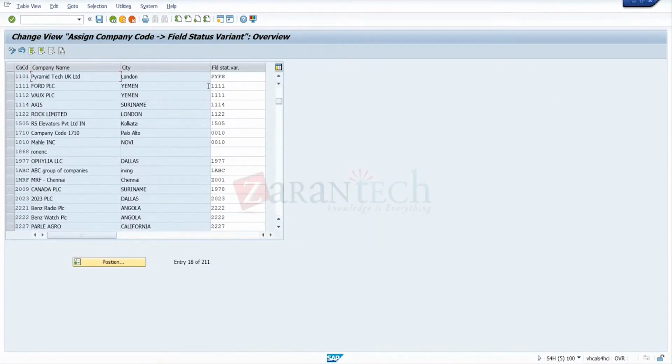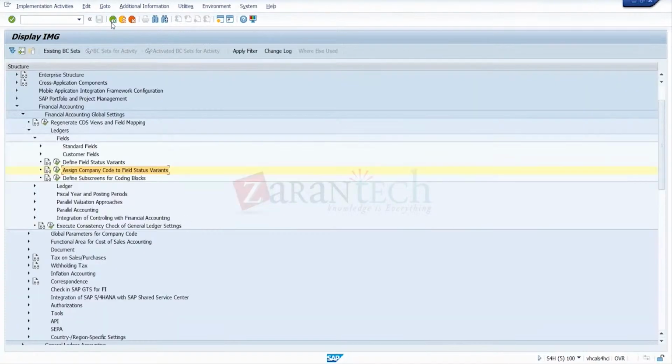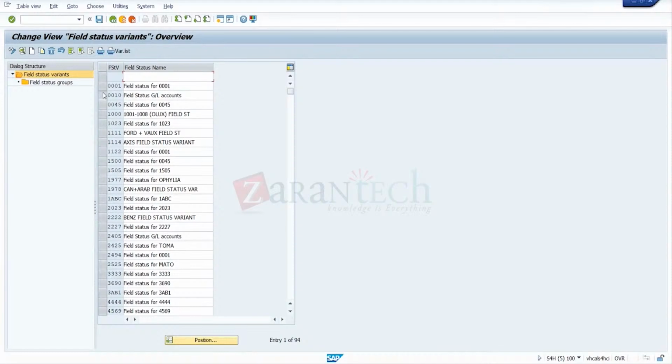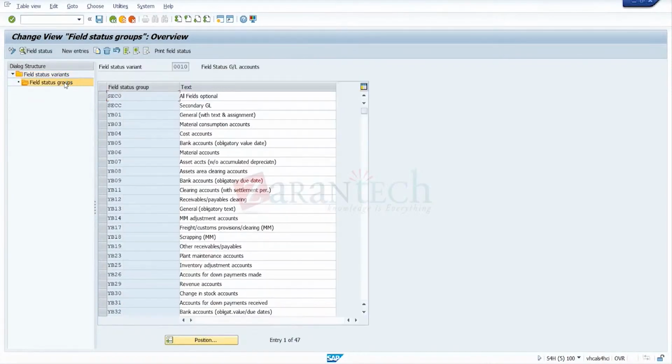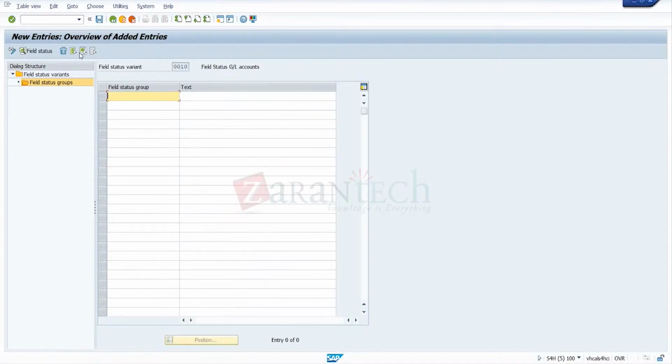So 010 is 010. So here 010 should be G067. G067. This one.